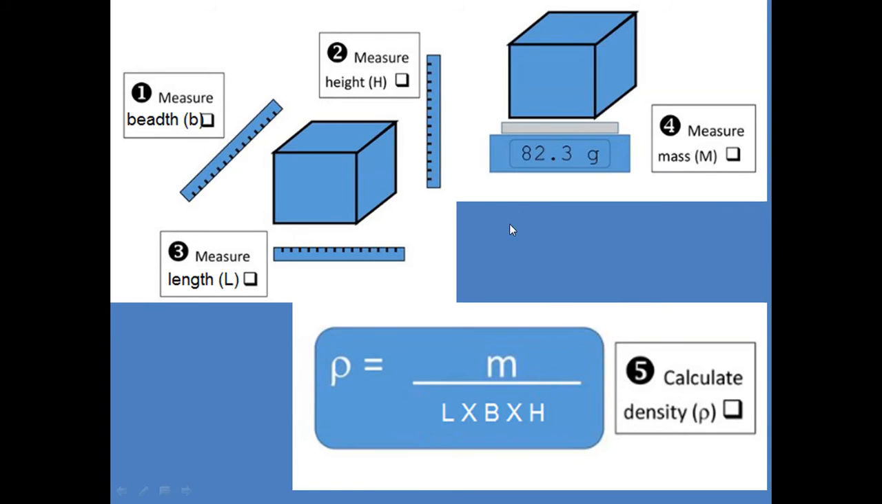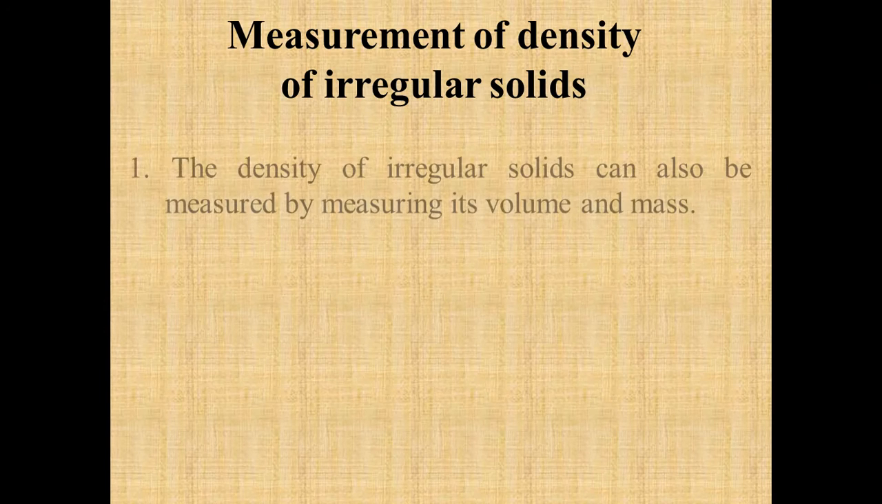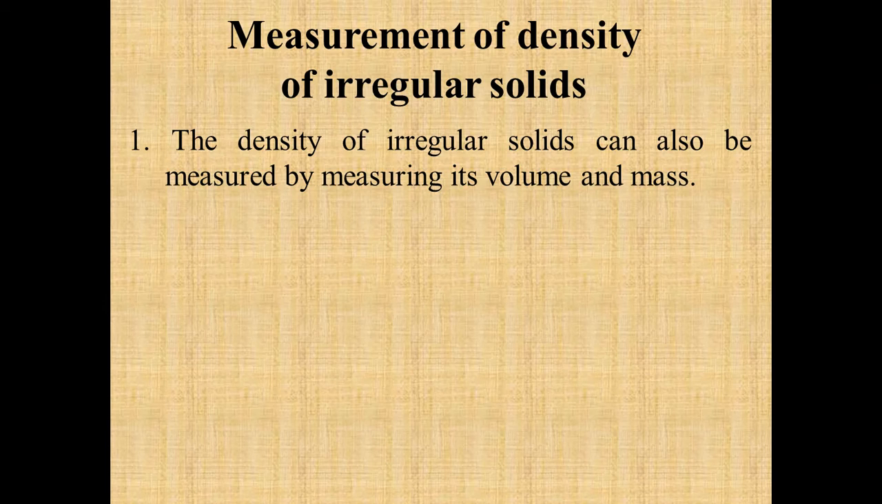So by dividing this mass by length into breadth into height, we can easily calculate the density. In this manner you can calculate the density of regular solids. Now suppose you have an irregular solid, like a stone, or any irregular object that does not resemble the regular shapes. In that case, the density of irregular solids can also be measured by measuring its volume and mass.